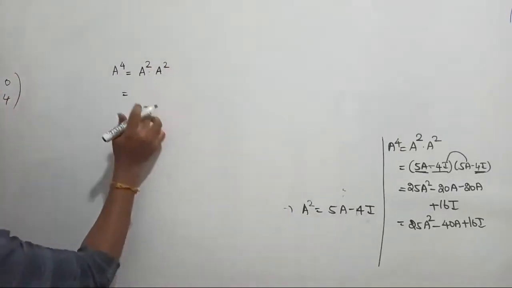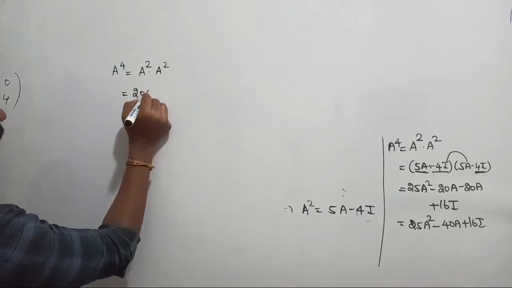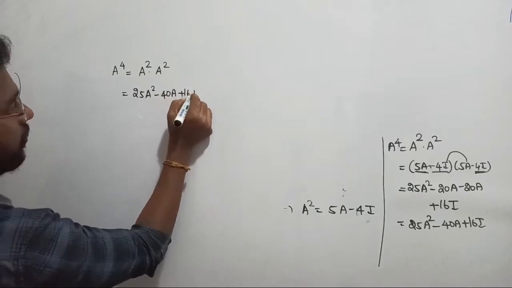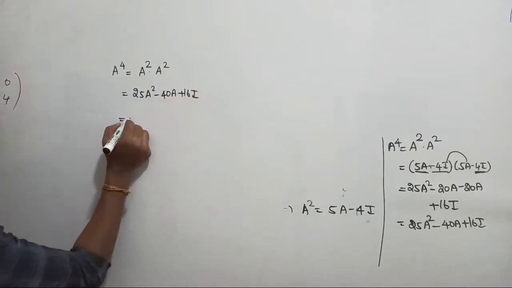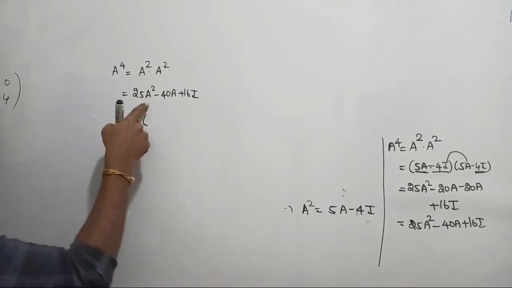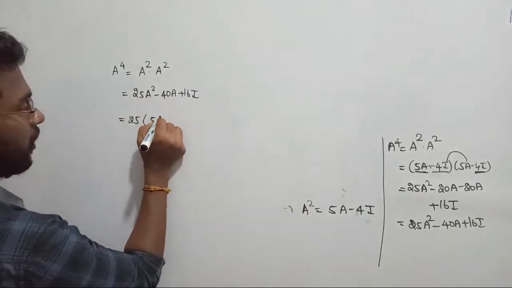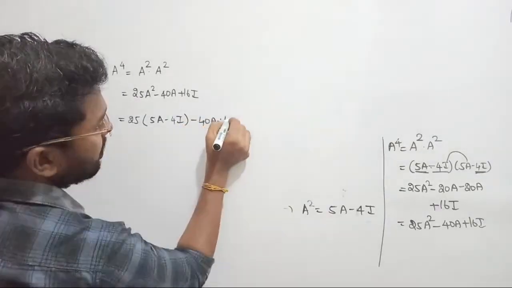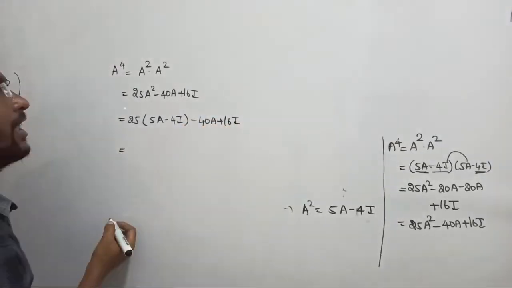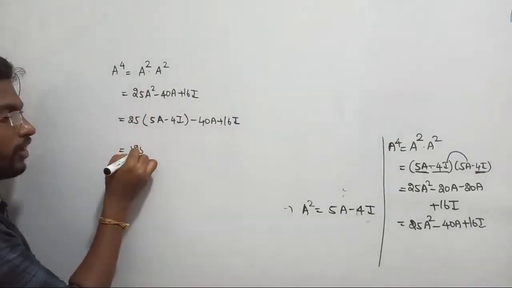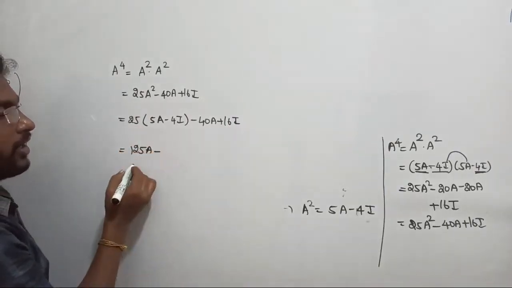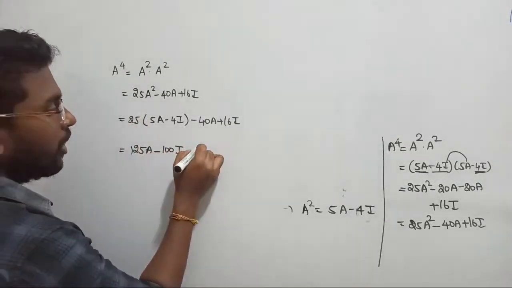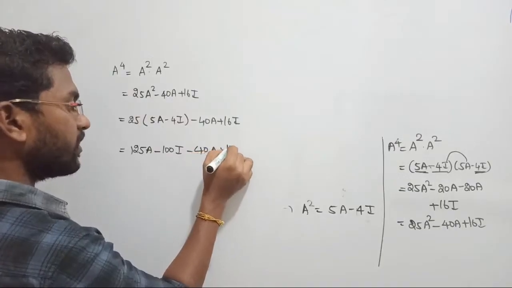அத நீங்க 2 டைம்ஸ் சப்ஸ்டிட்யூட் பண்ணி மல்டிப்ளை பண்ணீங்கன்னா ஃபைனலா எனக்கு என்ன வந்திருக்குன்னா 25 times of a square minus 40 times of a plus 16 times of I. That is the answer I got. Now here we also know 25 into a square can be again replaced by 5 times of a minus 4 times of I. Yes, minus 40 times of a plus 16 times of I should be equal to again 25 into 5 will become 125. Yes, 125 times of a minus 25 into 4 will become 100 times of I minus 40 times of a plus 16 times of I.